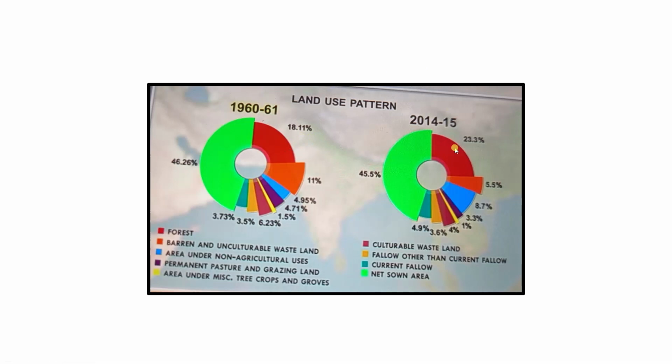So it's very, very important to first understand whether the change is a positive one or a negative one. All right, so I'm going to tell you about all of these things, the different types of land, the different uses in which we have put our land here in India, and also what are the reasons behind an increase or a decrease in that. Okay, so stay tuned and let's go to the next slide.